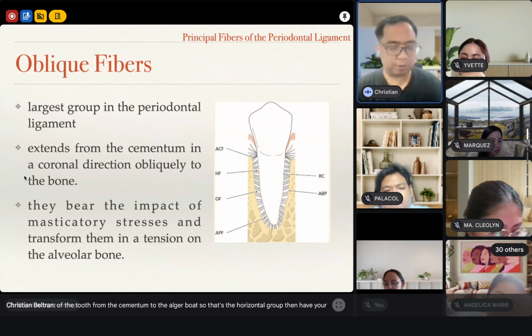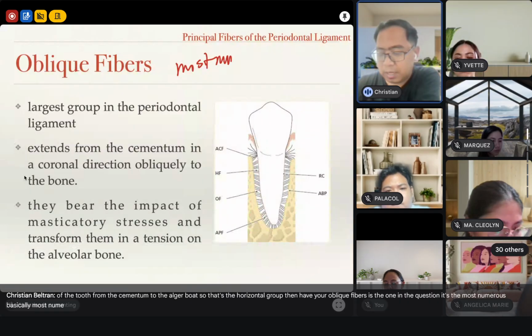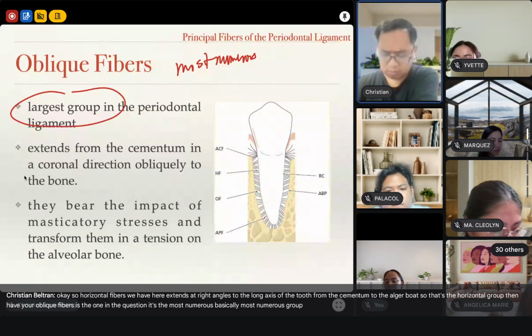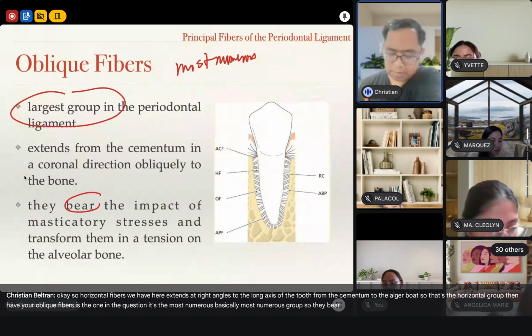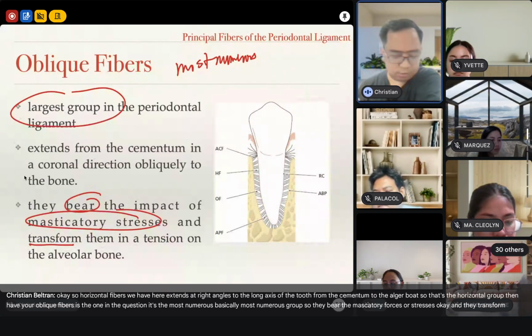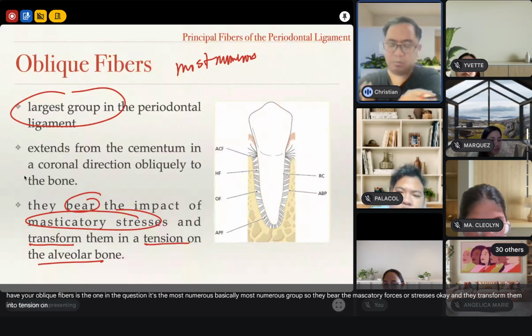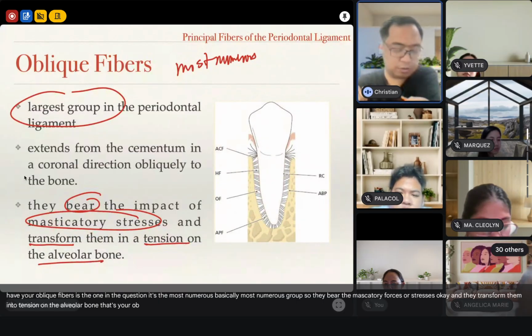Then you have your oblique fibers. This is the one in the question. It's the most numerous, basically. Most numerous, the largest group. They bear the masticatory forces or stresses, and they transform them into tension on the alveolar bone. That's your oblique fibers, most numerous, largest group.